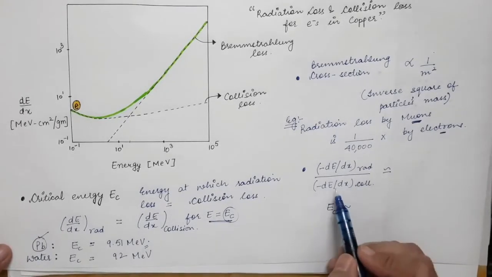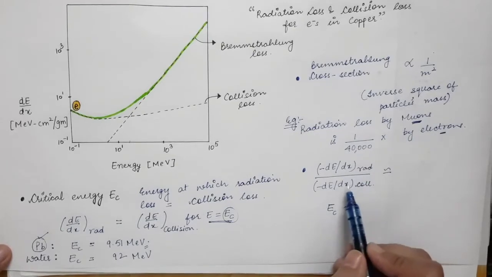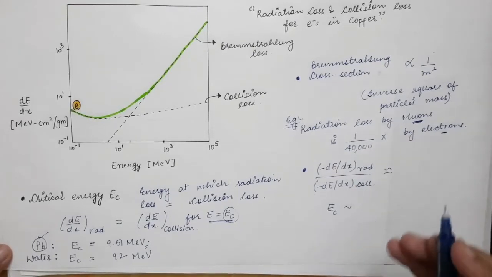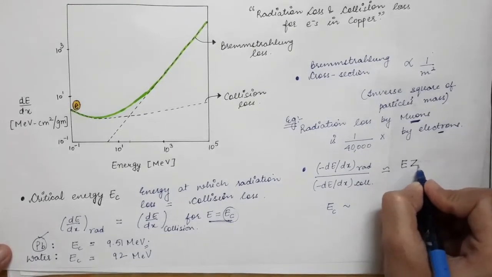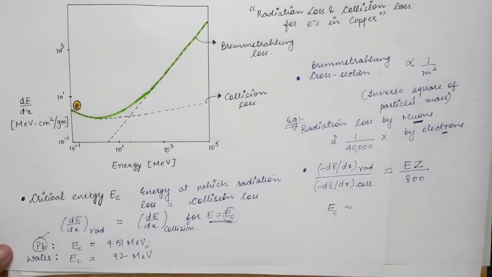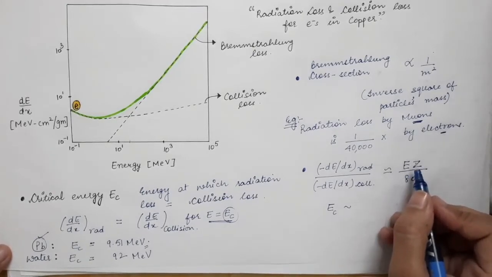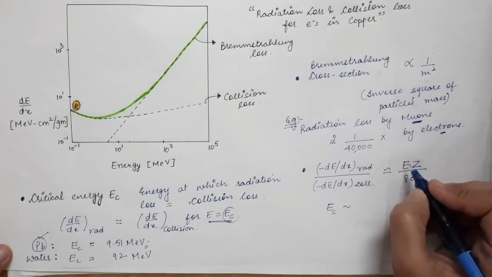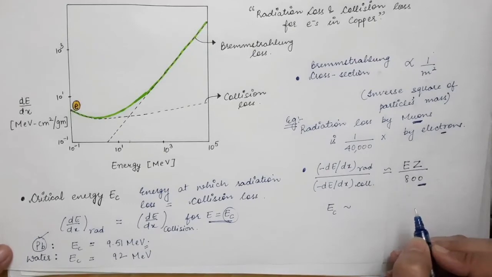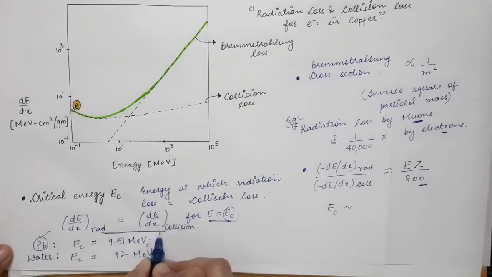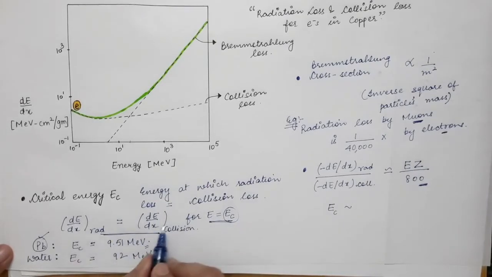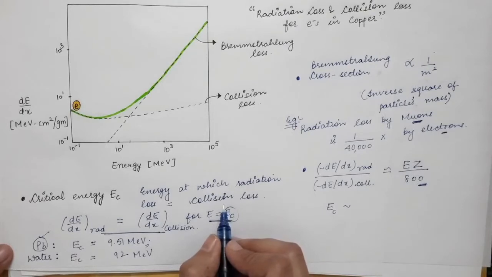Now the ratio of the radiation energy loss and the collisional energy loss comes out to be around E into Z divided by 800. So Z is the atomic number of the absorber and E is the energy of the incoming particle taken in mega electron volts. So actually the ratio of radiation loss and the collisional loss is equal to this factor. And this we have written when the energy of the incoming particle is equal to the critical energy. In that case, these two losses become exactly equal.